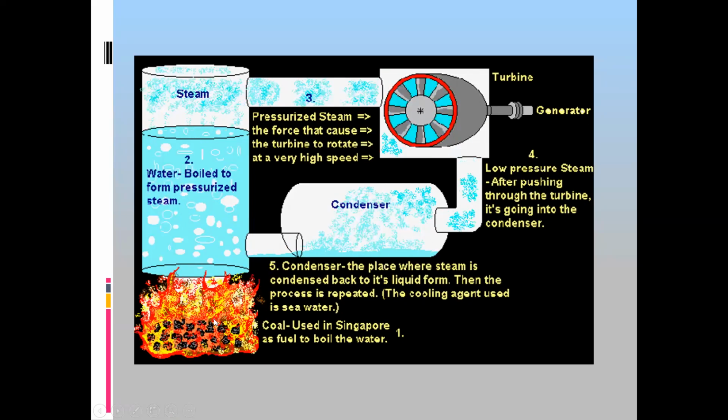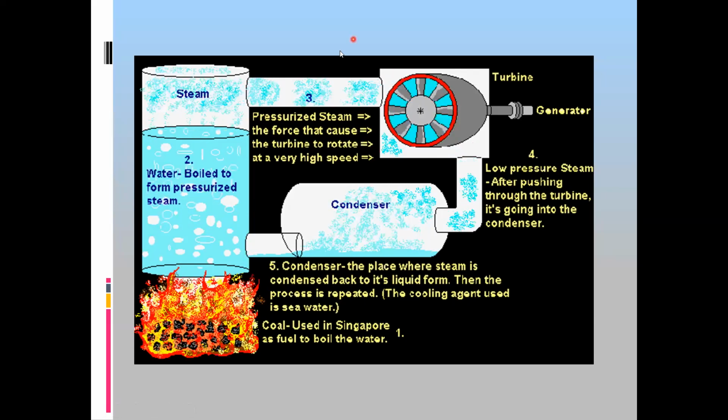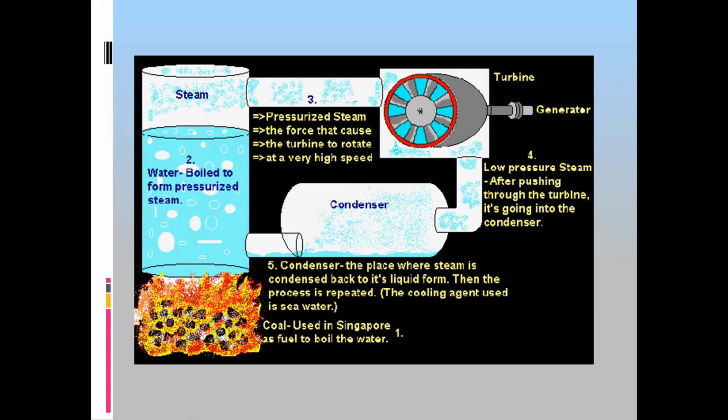Which form of energy does this coal have?